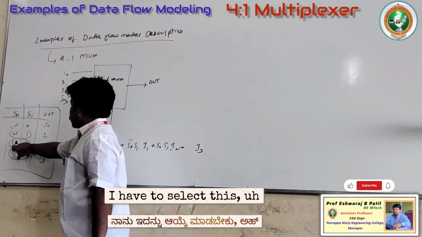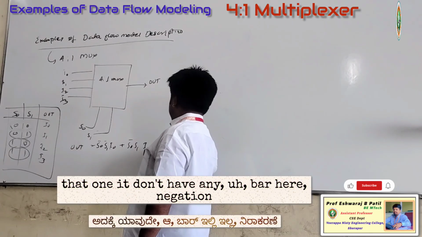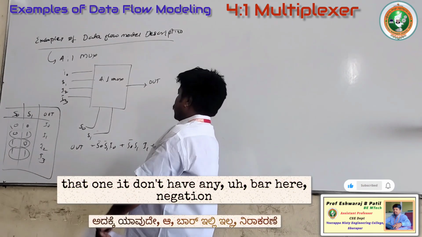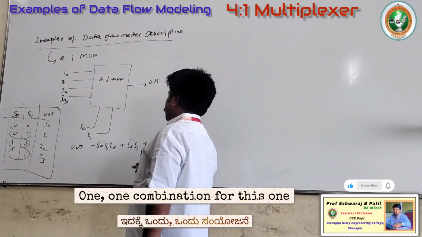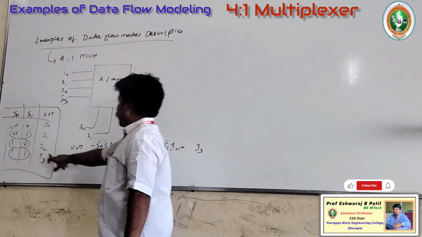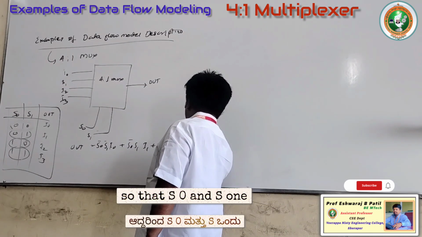S0 is high, that is, we don't have any bar, negation here. S1 is the 0 combination. For the 1 combination of this one, the output is I3. S0 and S1 combination gives the output.